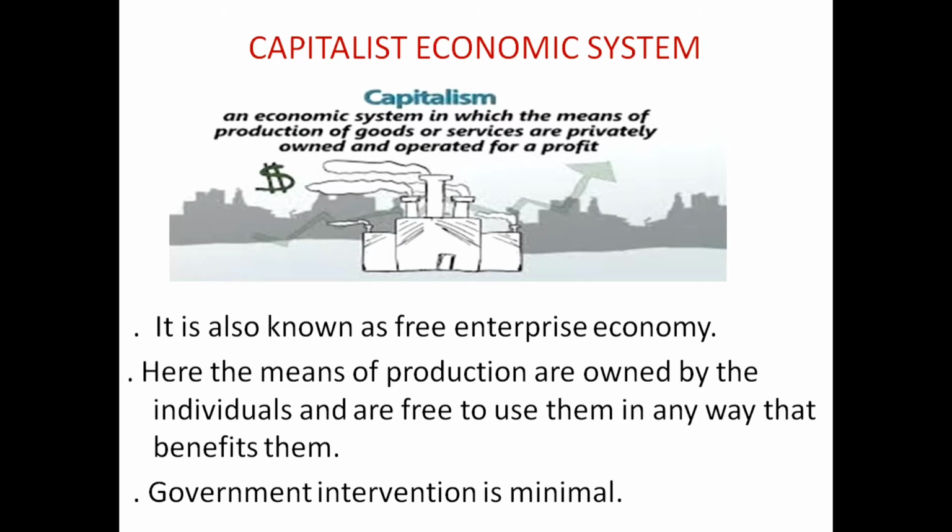So capitalist economy can also be called capitalism. Capitalism is an economic system in which the means of production of goods or services are privately owned and operated for a profit. So the capitalist economic system is also known as free enterprise economy. Here the means of production are owned by the individuals, who are free to use them in any way that benefits them. Government intervention is minimal.